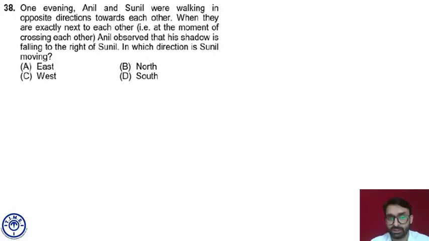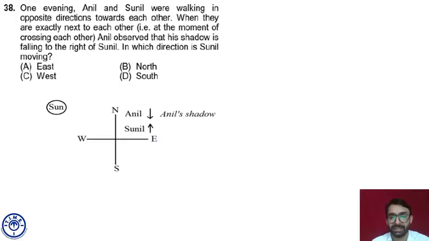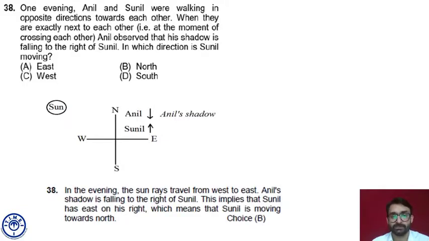If Sunil is facing north, because Anil's shadow is falling to the right of Sunil, and in the evening the shadow of any person will fall in the east direction, that means the right of Sunil is east, so Sunil is facing north, and Anil is facing the opposite direction, which is south. We can say Anil is facing south. In fact, the question is asking for the direction Sunil is facing, so answer choice is B, Bombay, north. Had the question been which direction Anil is facing, the answer would have been D, Delhi, which is south.